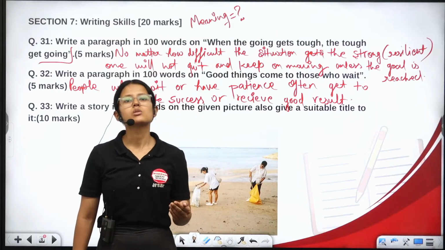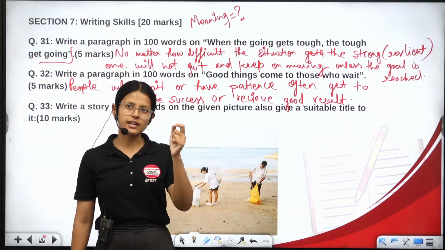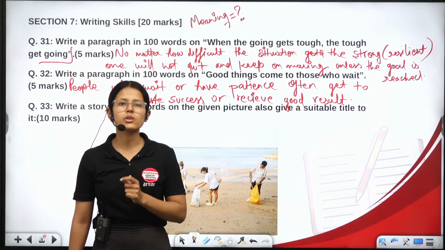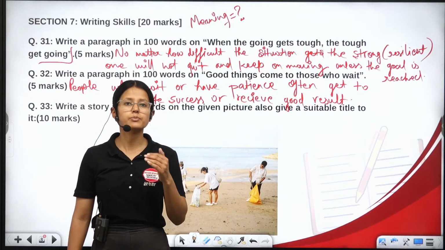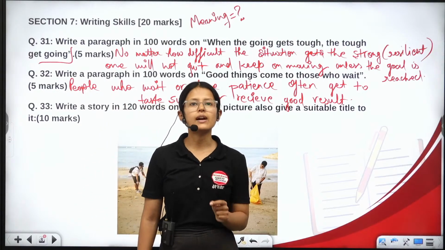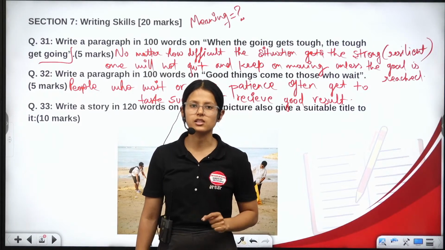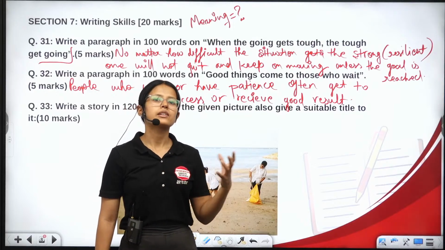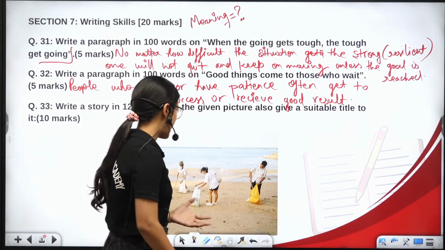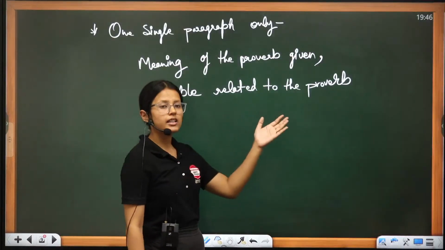But the ones who will be having resilience, the one who will be strong willed, that nahi yaar, whatever that is the goal that we are supposed to reach and we will be going there. Okay, those ones will be the ones who will keep on going on and will finally be able to reach their destiny, will finally be able to reach their goal. Okay, so this is the example. These are the kind of examples that you can give in your paragraph. Okay, so you will provide an example related to the proverb.